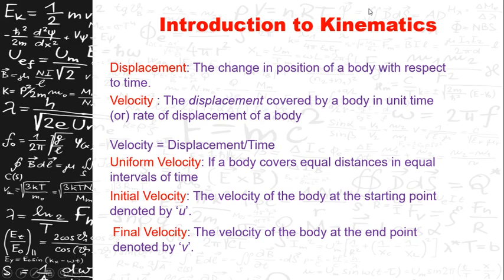Initial velocity is nothing but the velocity of the body at the starting point, and final velocity is the velocity acquired by the body at the end point. So in this slide we learned about displacement, velocity, uniform velocity, initial velocity and final velocity.